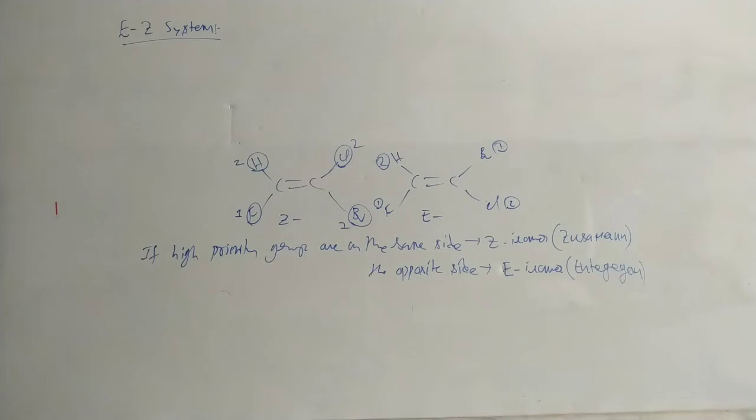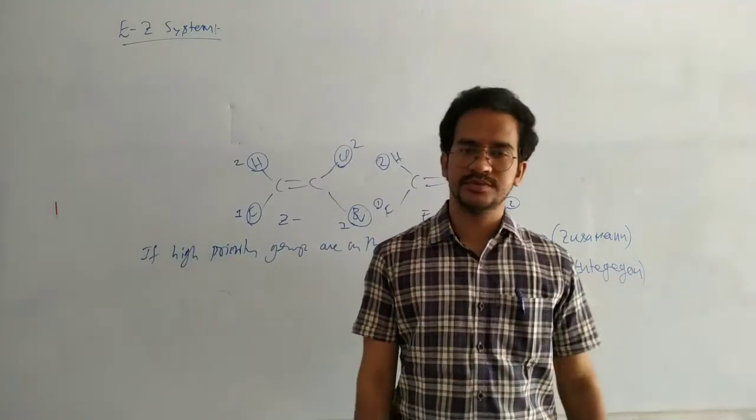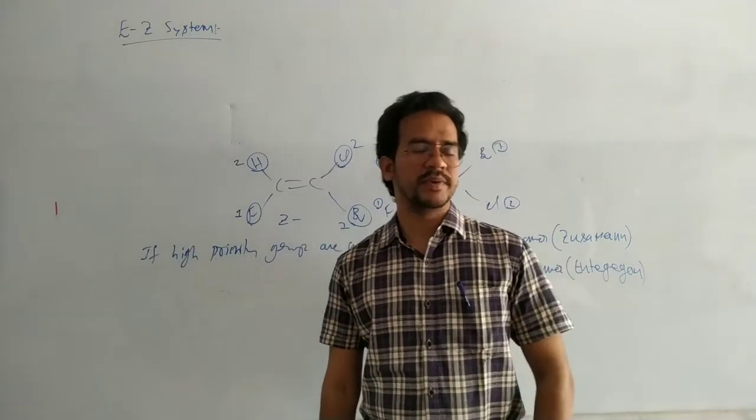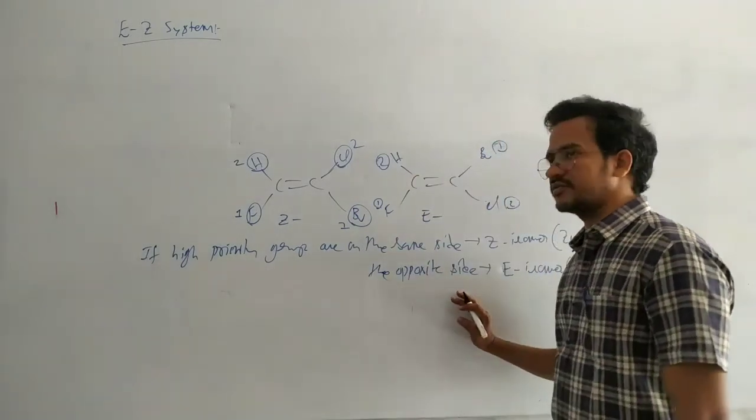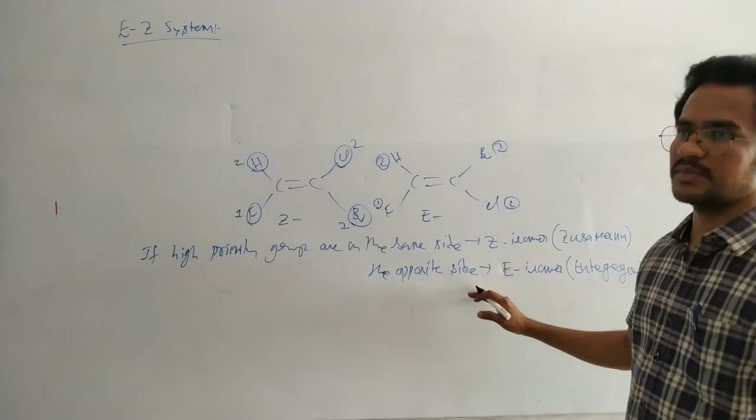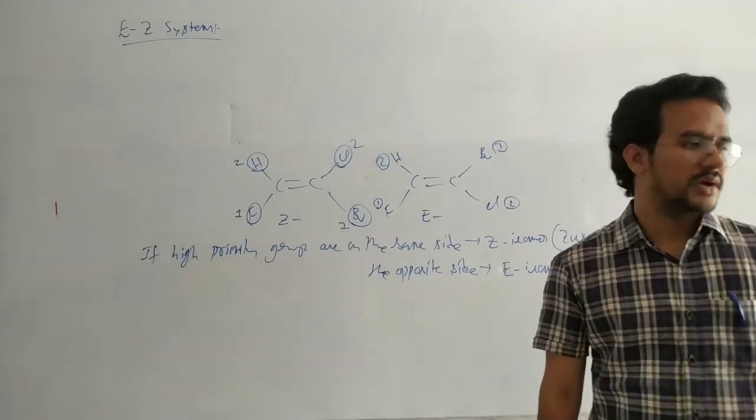It is based on the priority of the groups. If high priority groups are on the same side, you can see in this case, Z isomer. If high priority groups are on the opposite side, that is the E isomer. Okay, and next line.